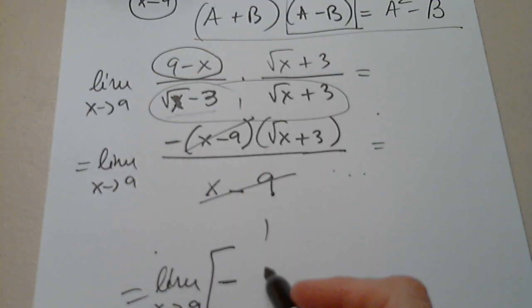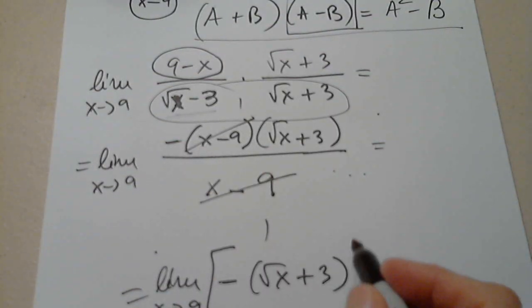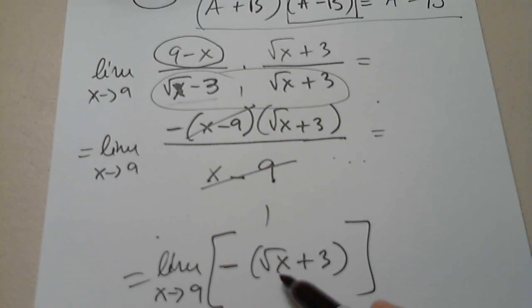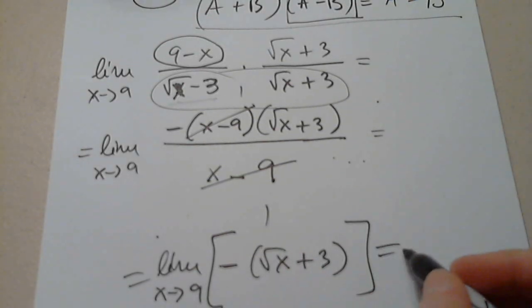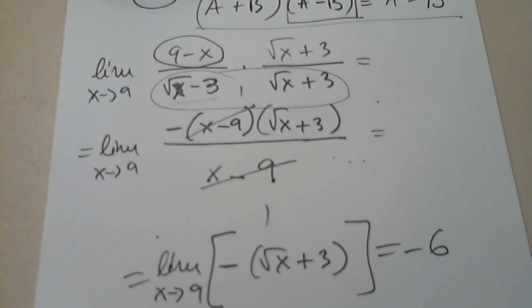Okay. So then I continue and I have limit as x approaches 9 of minus this one. I cannot forget about it. The square root of x plus 3. I plug it in. The square root of 9 is 3. 3 plus 3 is 6, with minus in front, negative 6. And the limit exists. Is this okay?